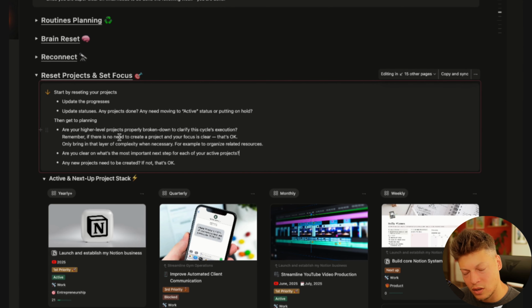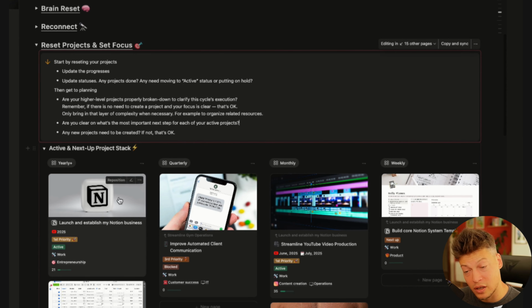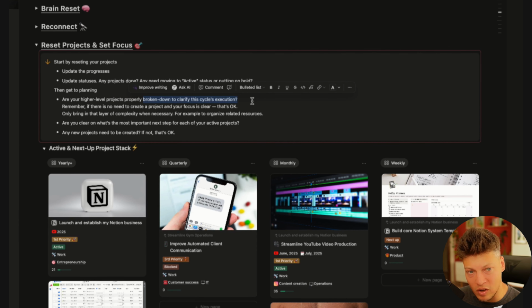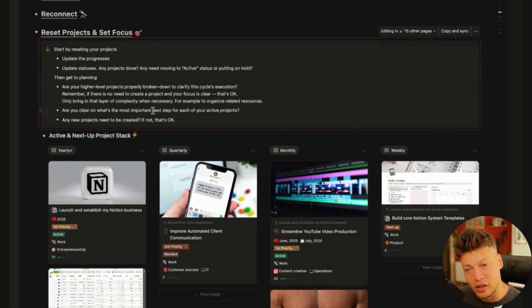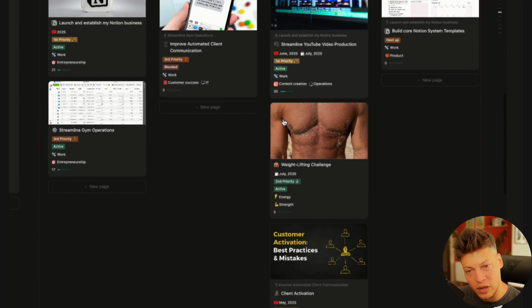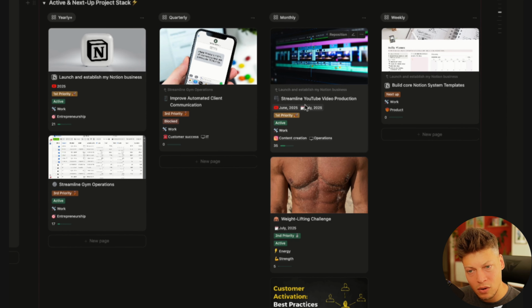So if you look at our node here, there are a few things that we need to make sure. First of all, if we have very high level projects like yearly or quarterly, and they're not broken down into smaller projects, that's probably something that we need to work on. Two, we need to make sure that there is a clear next action step for every active project. So if we have like 2 active projects right now, what is the specific next step for every project? It may or may not be an action that's scheduled into your calendar, but at least you need to know what is the next step.